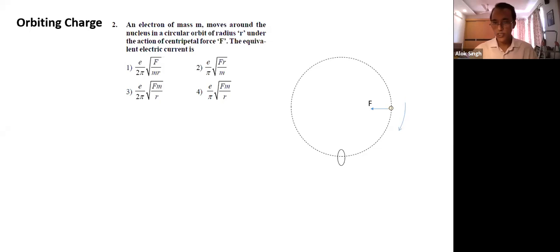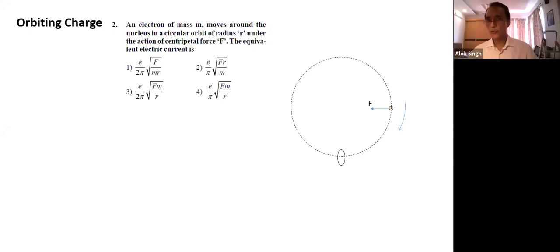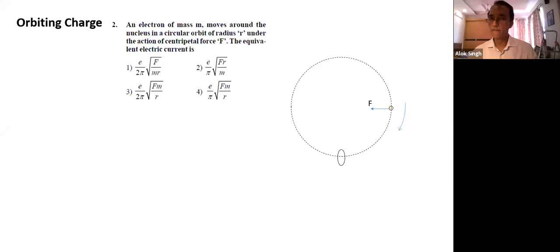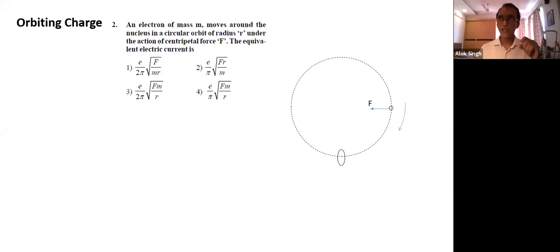Okay. Circular motion, see, what is F? This is centripetal force. What is centripetal force equal to? Do you remember any formula about centripetal force? mv square by r, or I can write it as m r omega square. So if I have omega, is omega related to frequency? How is omega related to frequency? Omega by 2 pi. See, when we say angular velocity is 4 pi radian per second, it means it completes 2 rotations. Frequency becomes 2. So that's what we have to use.